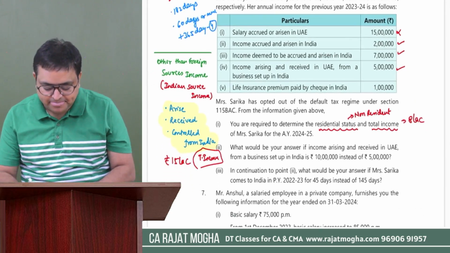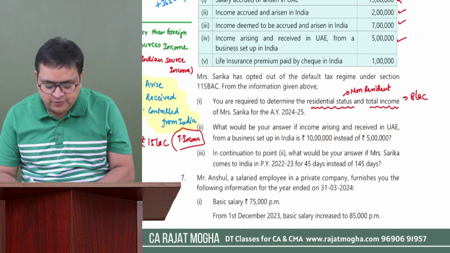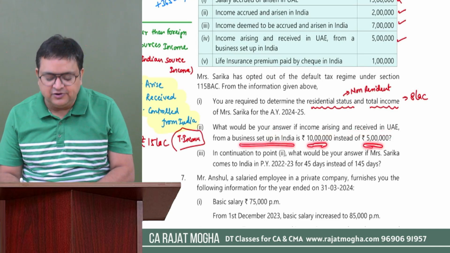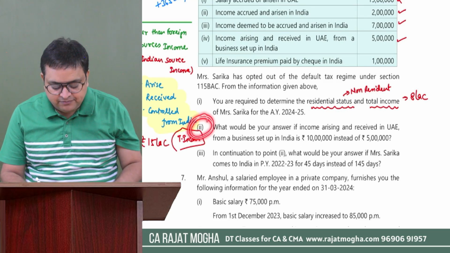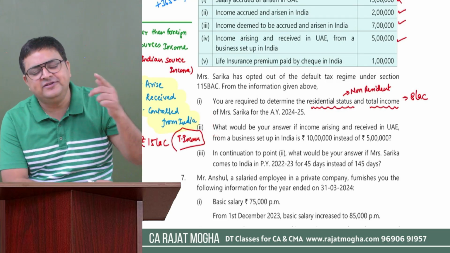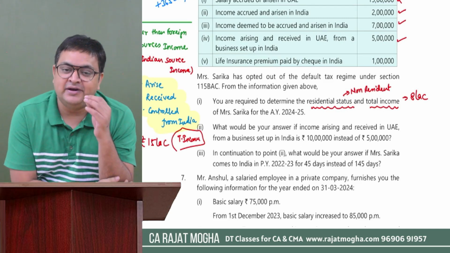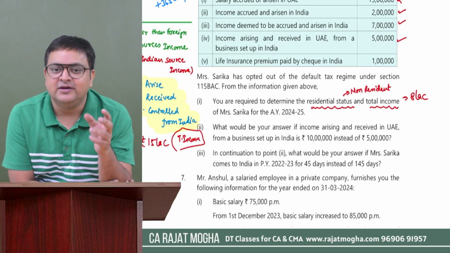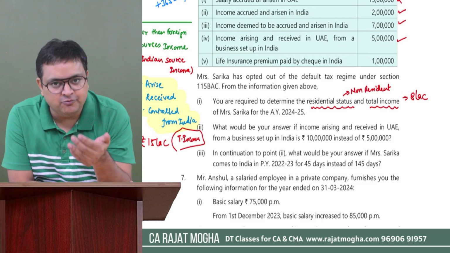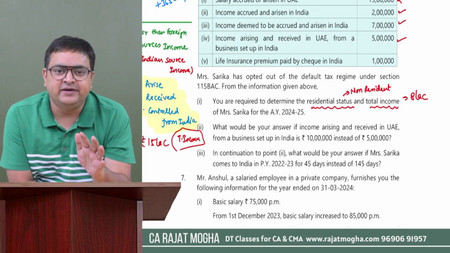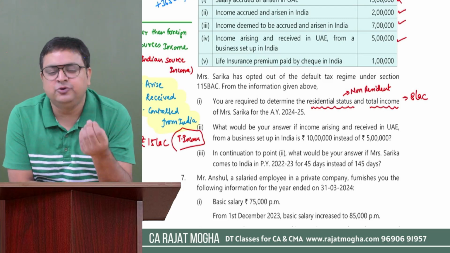Okay. Second, what would be your answer if the income arising and received in UAE from the business set up in India is 10 lakh instead of 5 lakh? Now when you will be answering this point number 2, please do not repeat those provisions again, because you have already presented it to the examiner. Now examiner already knows that student knows that provision. So there is no need to repeat those provisions again. If there is any other new provision which is applicable, then go and write it. But if you have to write the same provision, then it is not recommended to write it again.